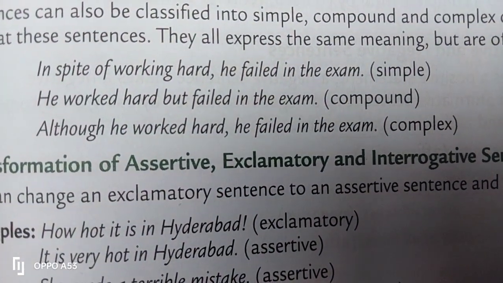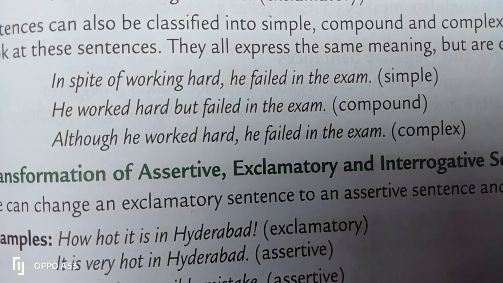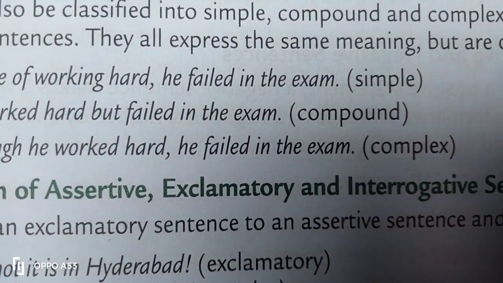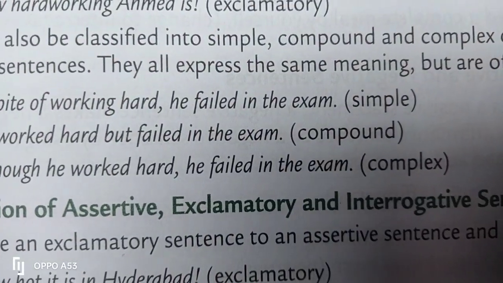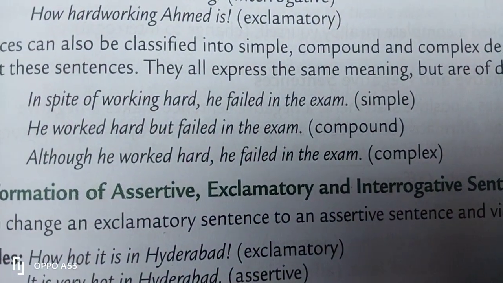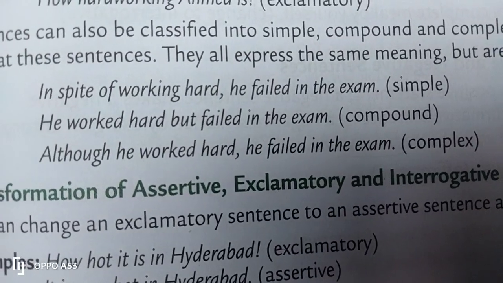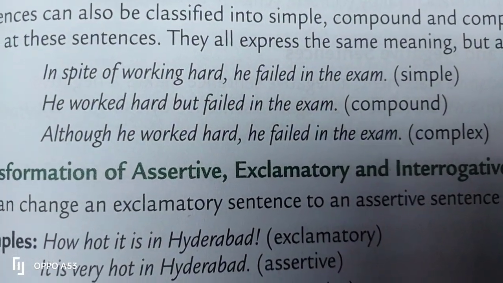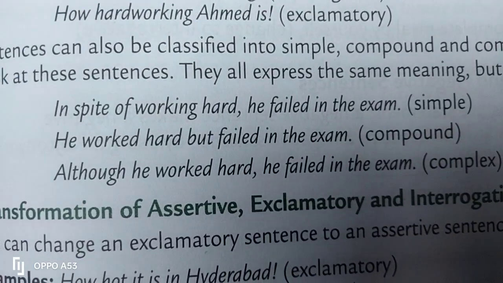In spite of working hard, it's a phrase, a group of words. But the real sentence with one subject and a finite verb is: he failed in the exam. That is why it is called a simple sentence. Look at the second example. He worked hard but failed in the exam. Here it is a compound sentence.